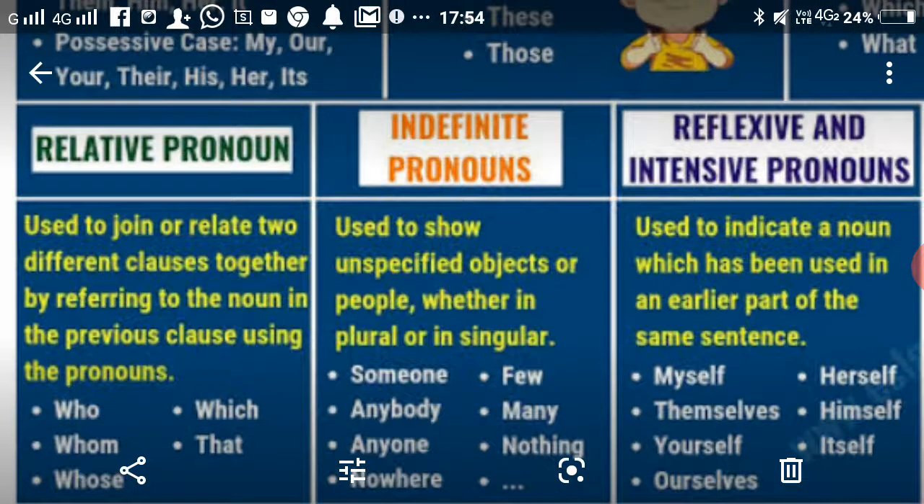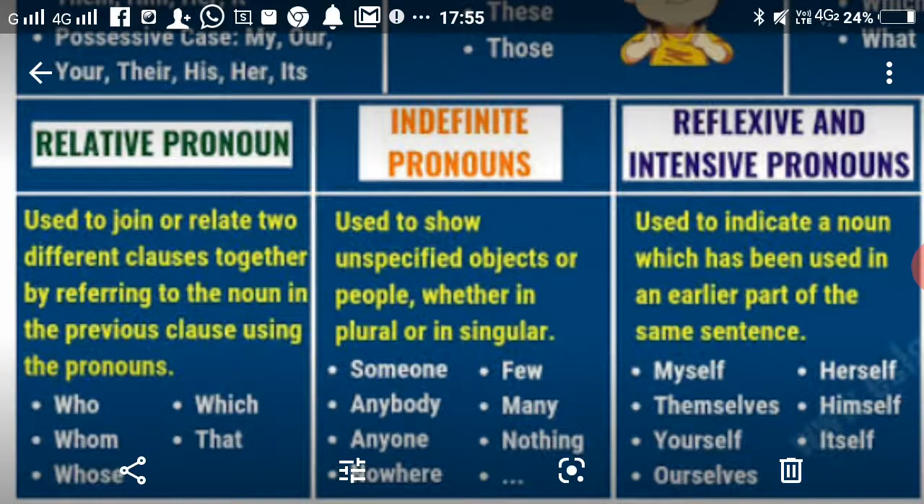Next, indefinite pronouns are used to show unspecified objects or people, whether in plural or in singular. It means you are not aware what the object is, and whether it is plural or singular. Like someone knocked here, we are not aware who is there and how many. Few, not countable. Anybody, anywhere, nowhere, and nothing.